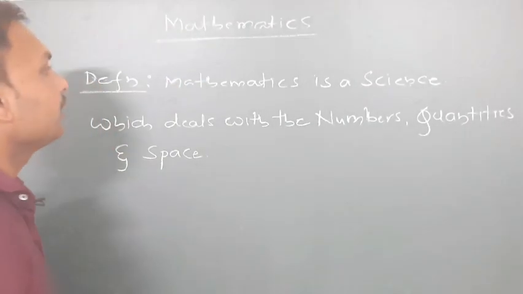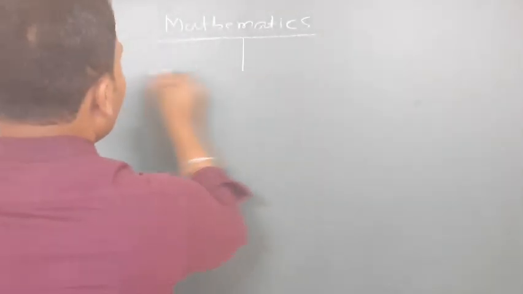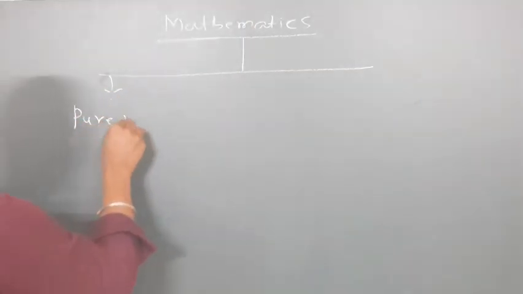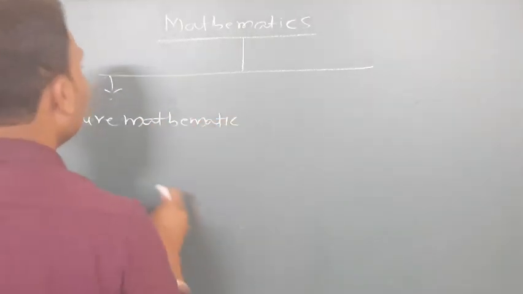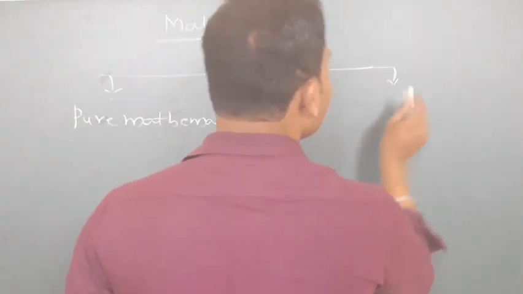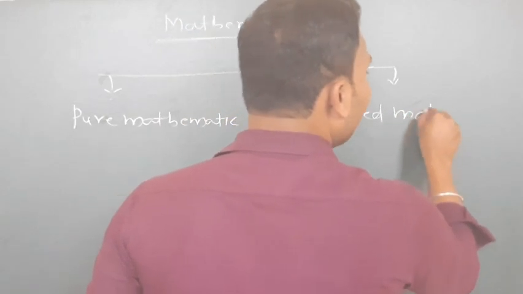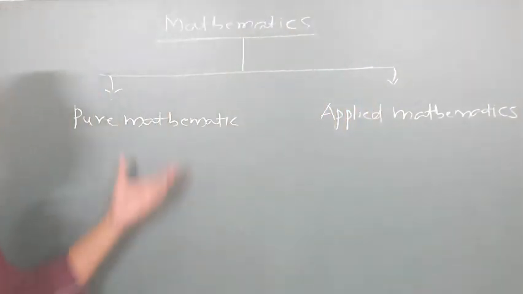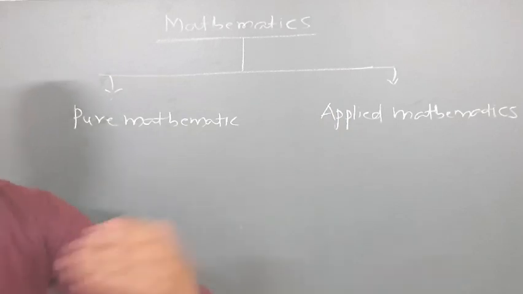2 parts, and I'll write here, just you can see. So we can divide mathematics into 2 parts. First one is pure mathematics, and one more is applied mathematics.